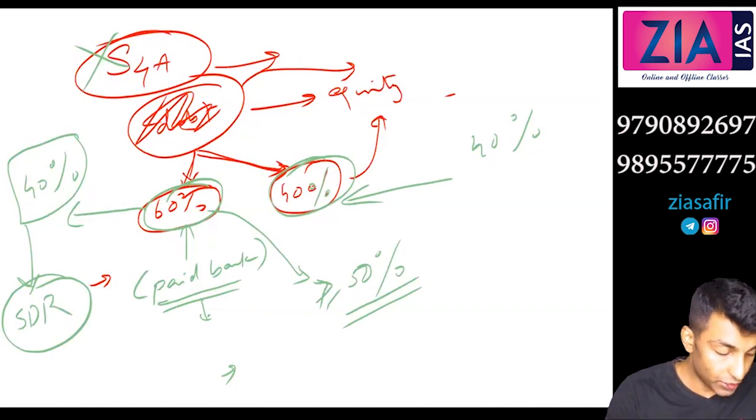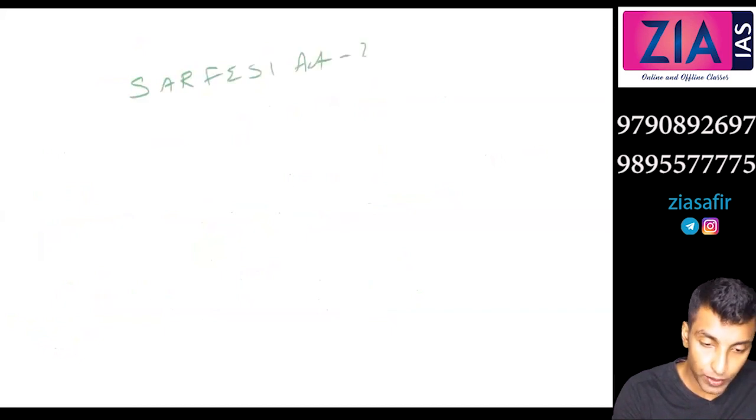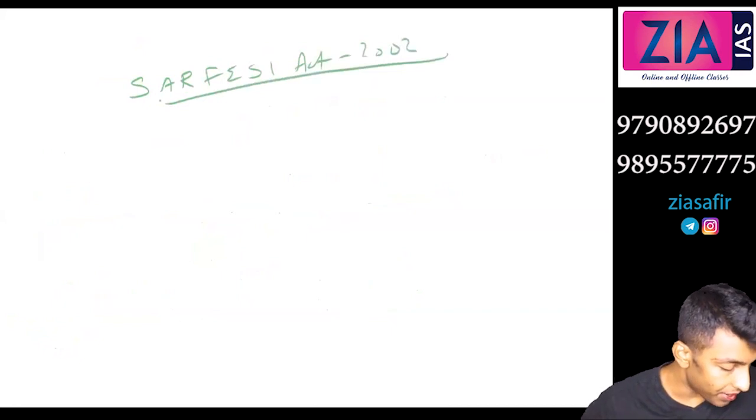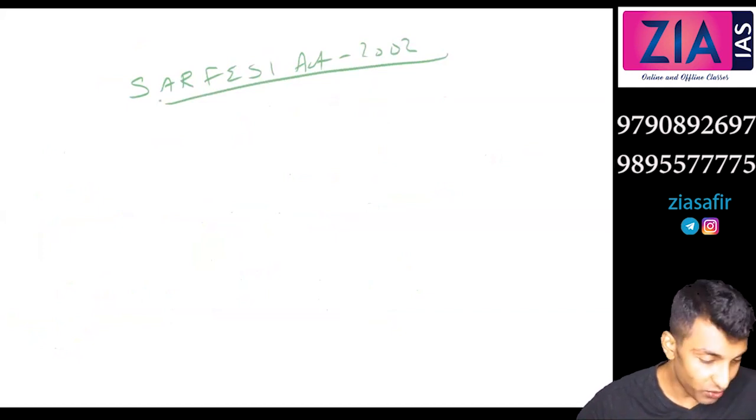Okay. Next you write, next scheme, SURFACE Act 2002. Securitization and Reconstruction of Financial Assets and Enforcement of Security Interest Act 2002. You want to write the full form?